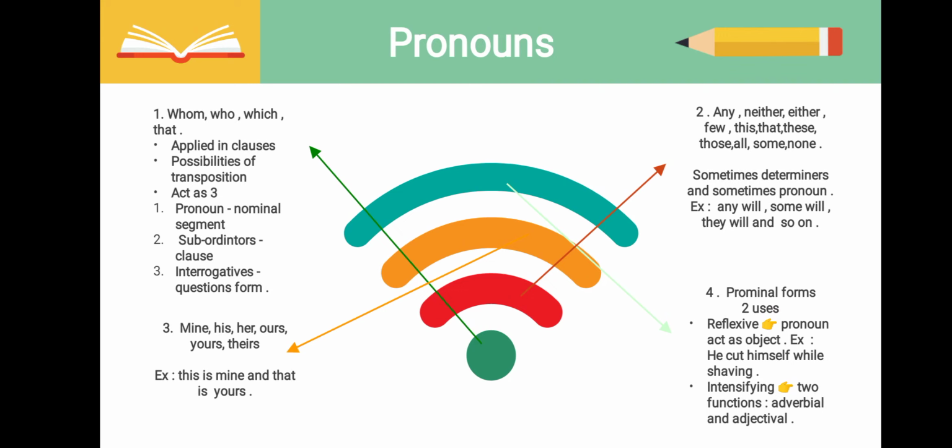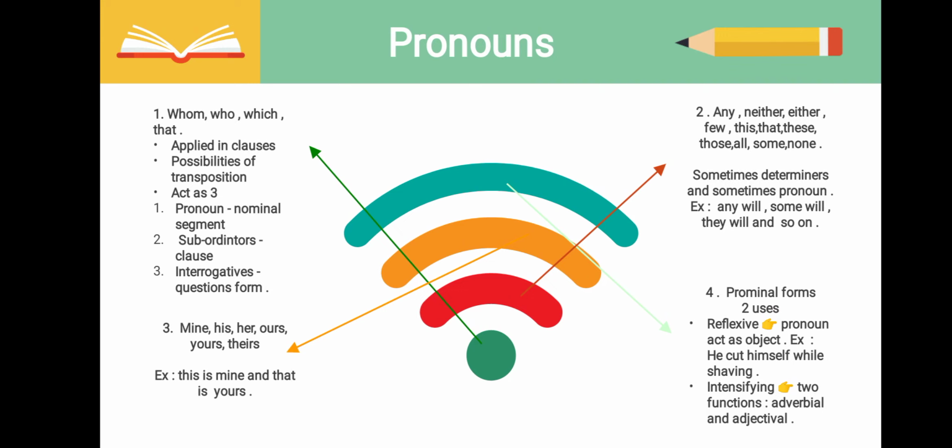There are 4 classifications of pronouns according to their features. Whom, who, which, that: these are applied in clauses and have the possibilities of transpositions. It acts as 3 things, that is pronouns, subordinators and interrogatives. It acts as a pronoun due to its nominal segment. It acts as a subordinator due to the clause. It acts as an interrogative due to the question forms.